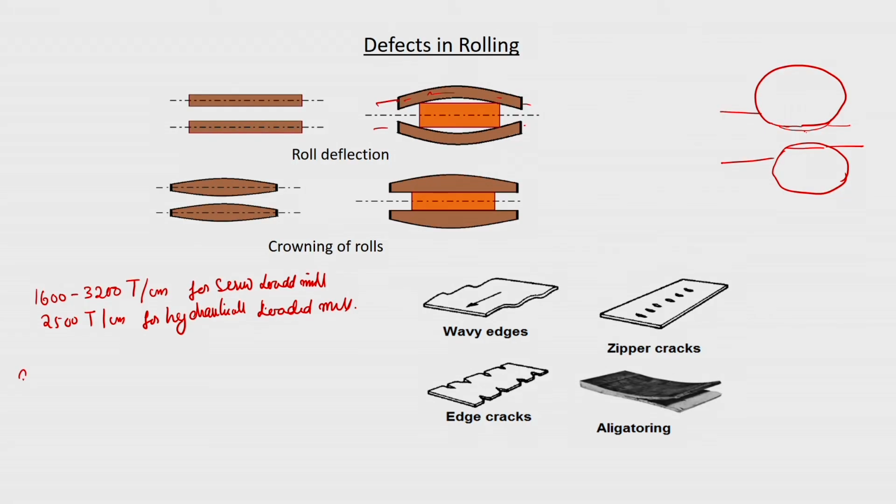There is a minimum limit in thickness below which the sheets cannot be reduced further.